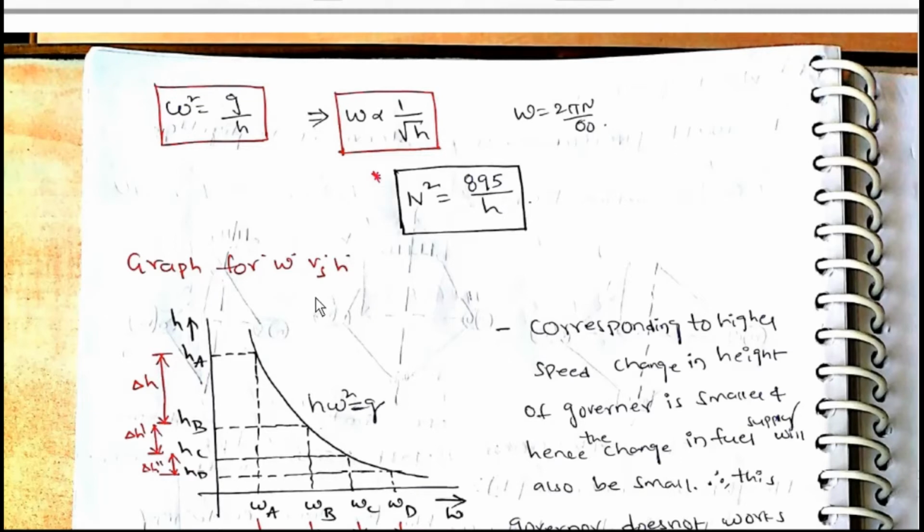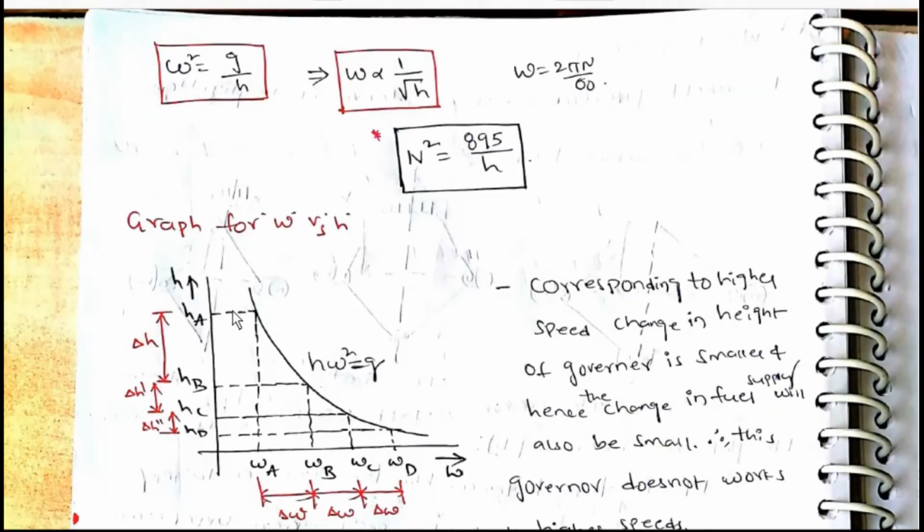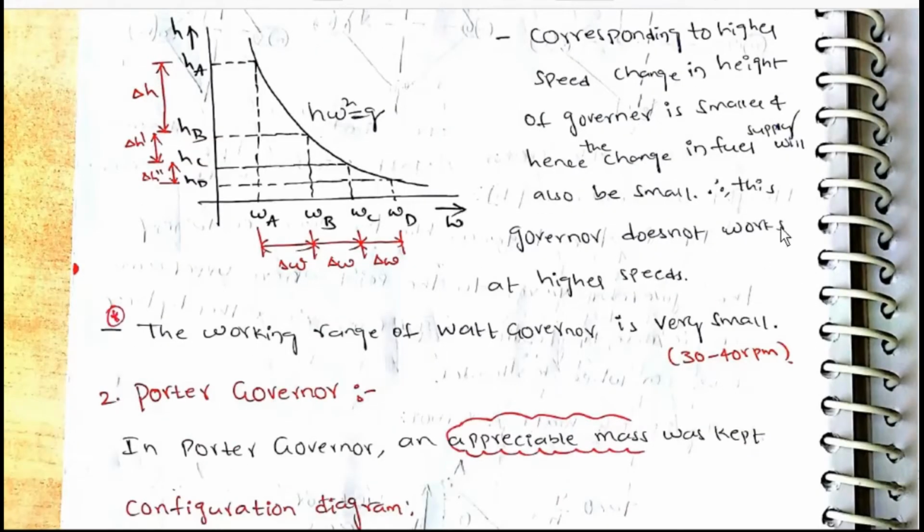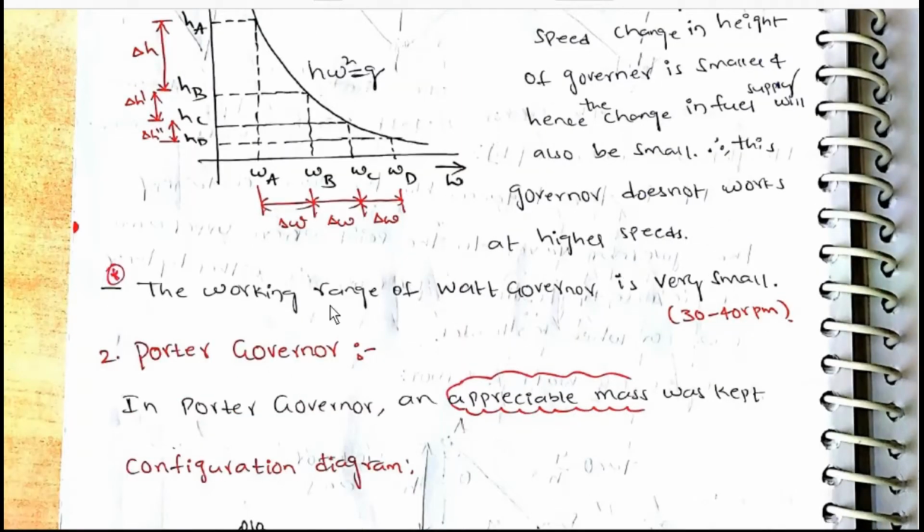Graph of omega and h: omega square is equal to g by h, so it will be like this. Corresponding to higher speed, the change in height of governor is smaller, hence the change in fuel supply will also be small. This governor does not work at higher speeds. The working range of Watt governor is very small, 30 to 40 rpm.